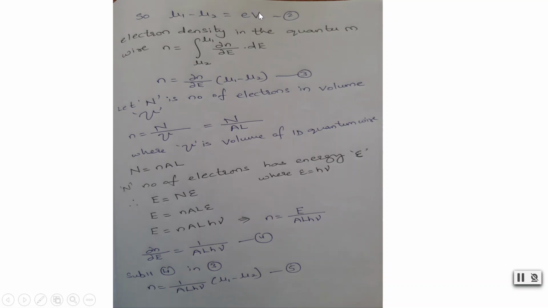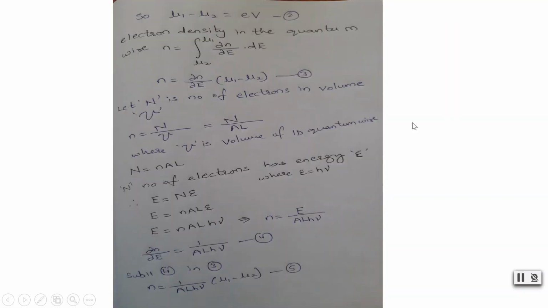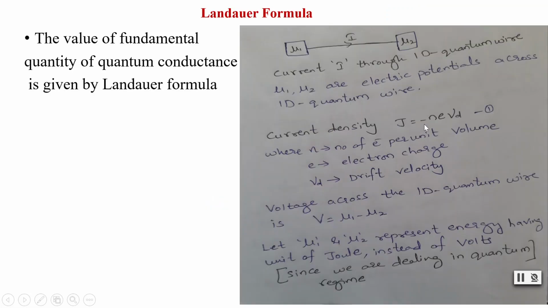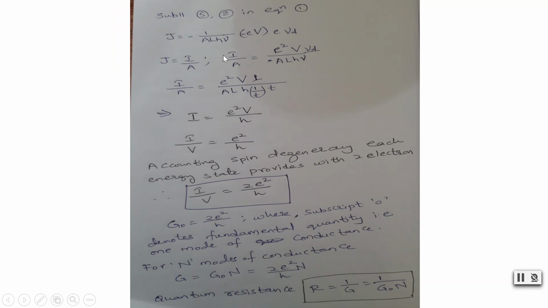So combining these two and substituting in J, we end up getting minus 1 by AL h nu, minus eV into e times Vd.